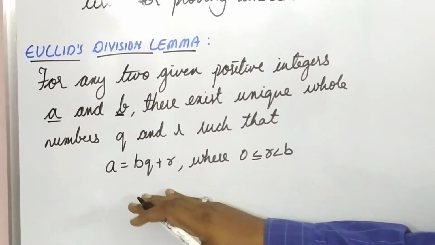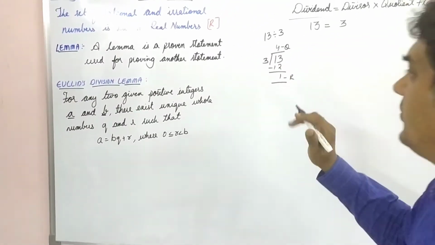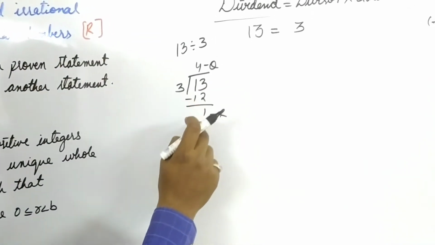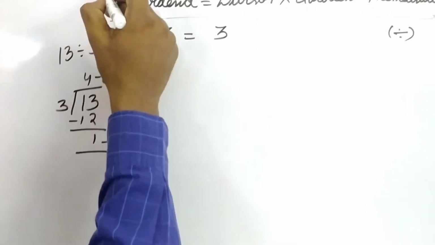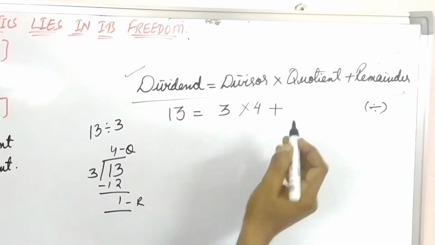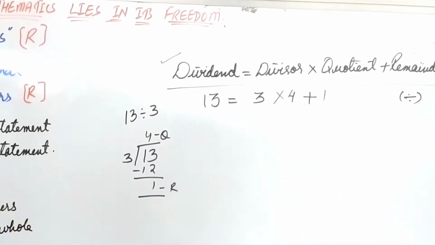So what is it here? How do you divide? 13 divided by 3. 3 fours are 12, minus, 1. So how do you write in this format, students? 13 is equal to 3 times 4 plus the remainder, 1. Am I clear?